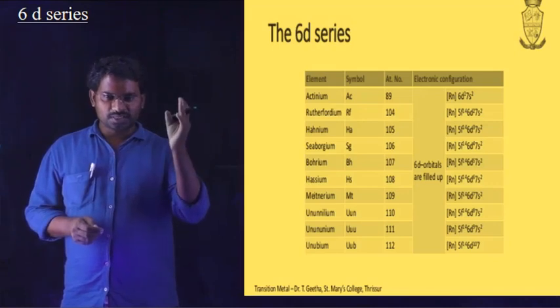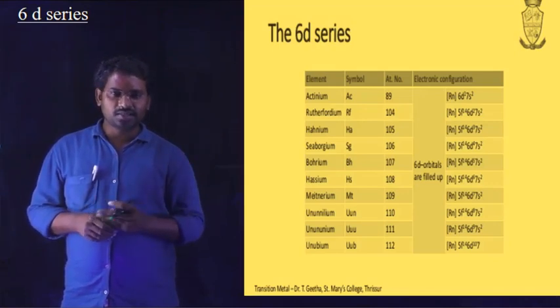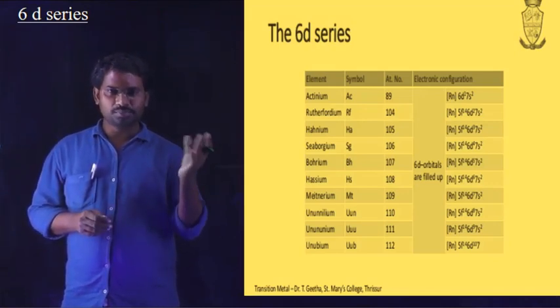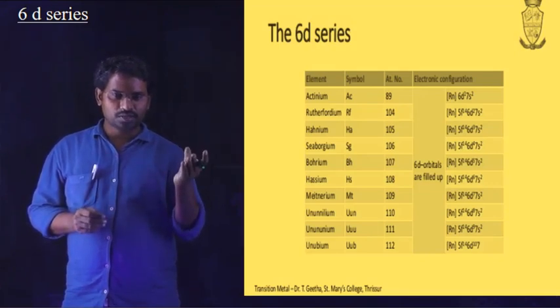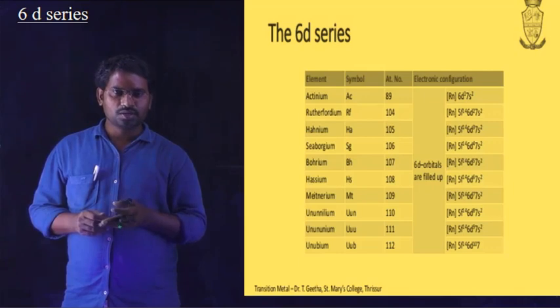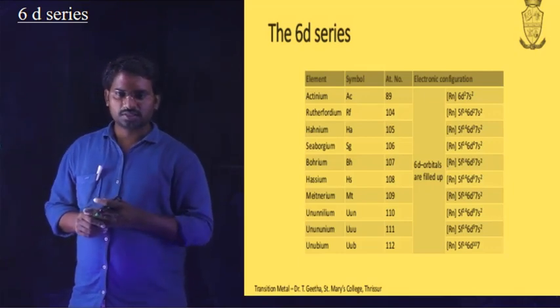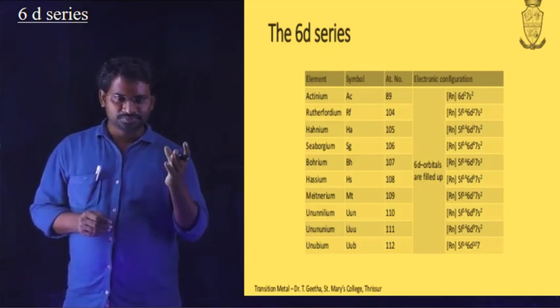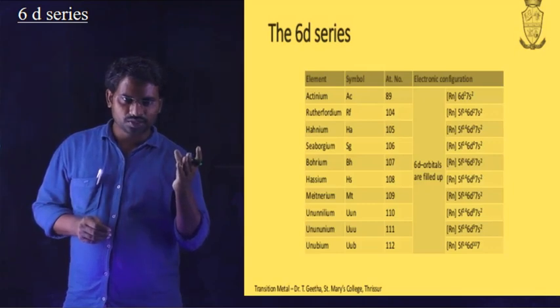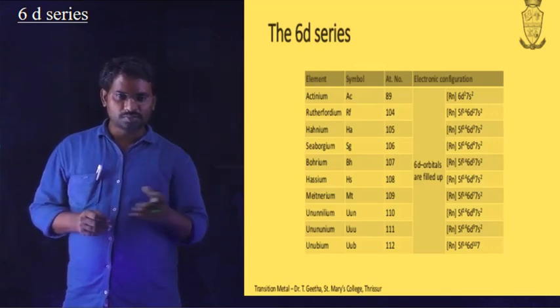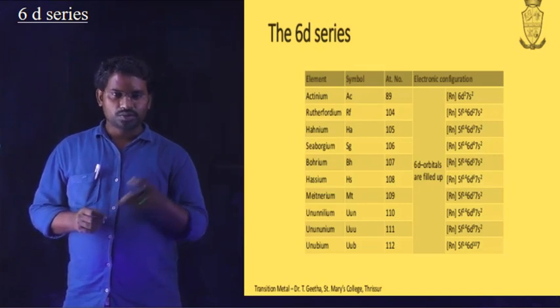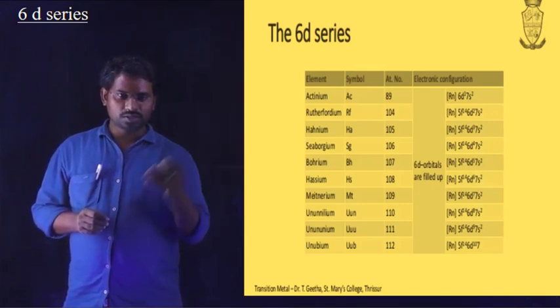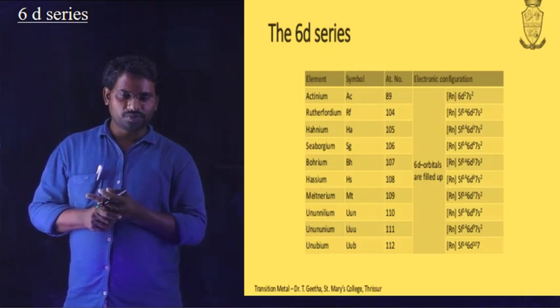So the elements present in the 6d series are like that. I already mentioned it is an incomplete series, still incomplete. So that's why some of the element names are not mentioned in that table. In the 6d series, the starting element is actinium. After actinium comes rutherfordium. So like that the elements are present; this is still incomplete. So the general electron configuration of each element is filled like that.